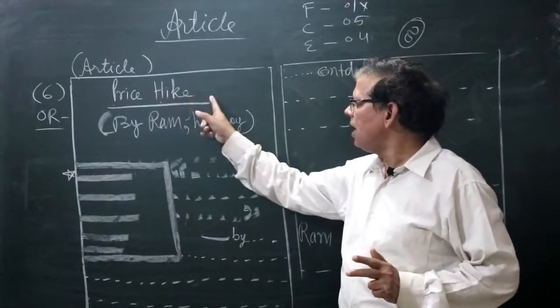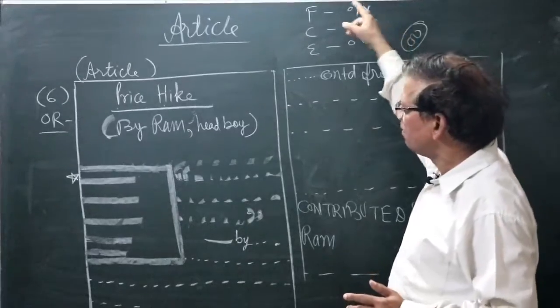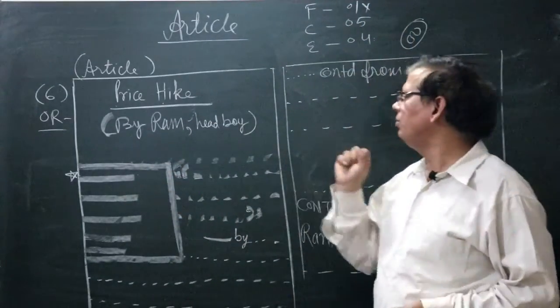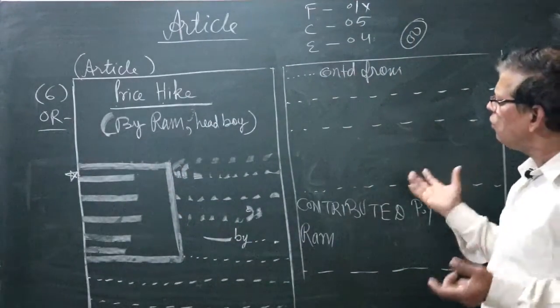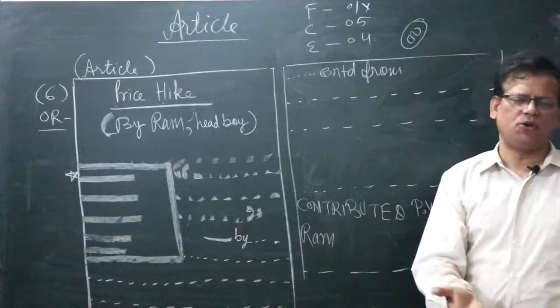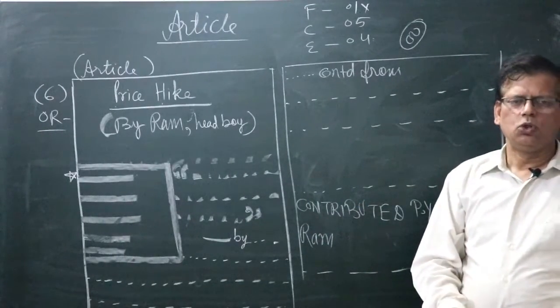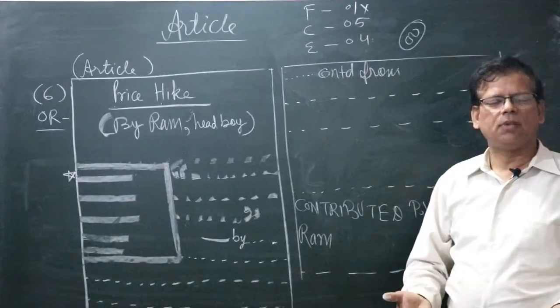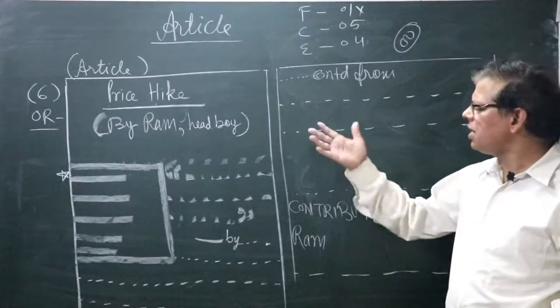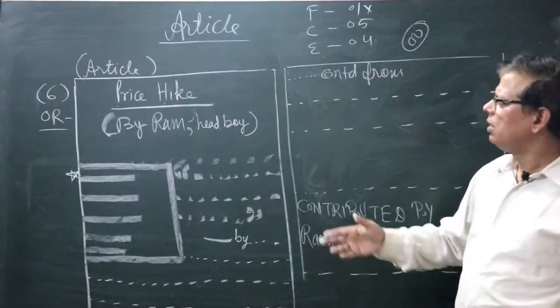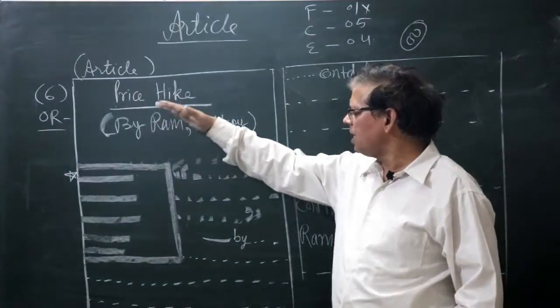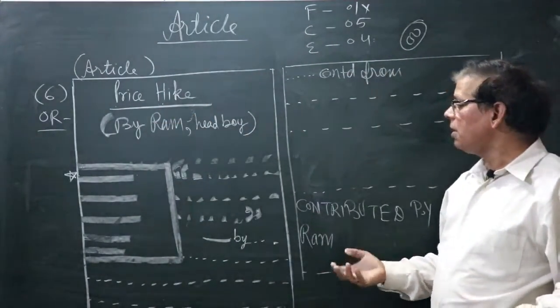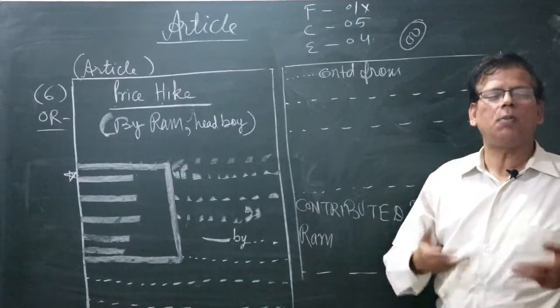By writing the heading, by correcting the format, by giving the value points. Now, in what way can your copy look different from others? Ordinary students will be writing the heading, the writer's name, the matter, everybody. But in what way are you different from others?